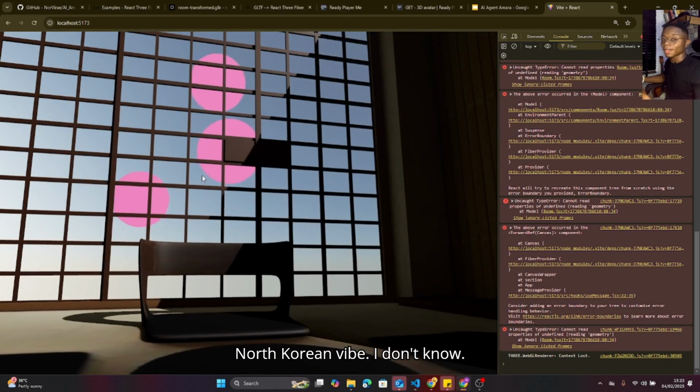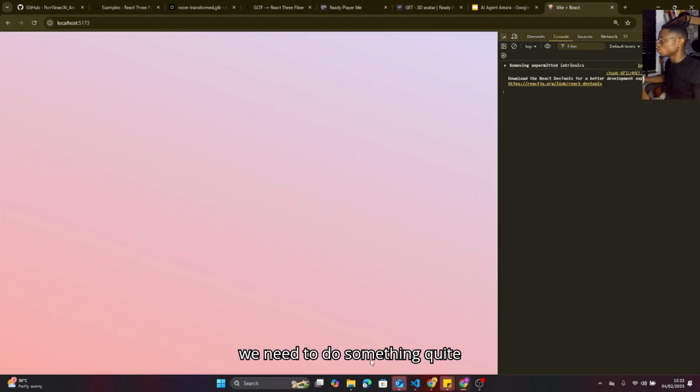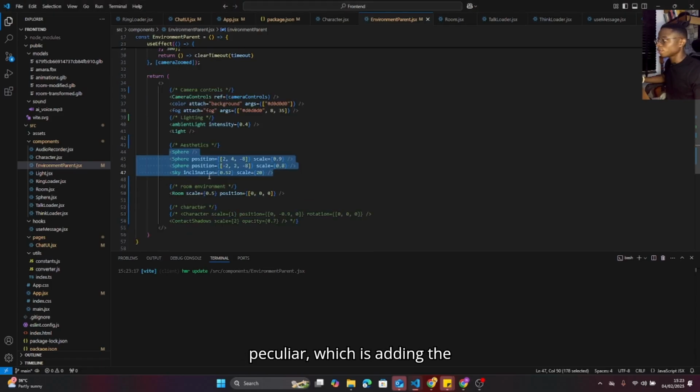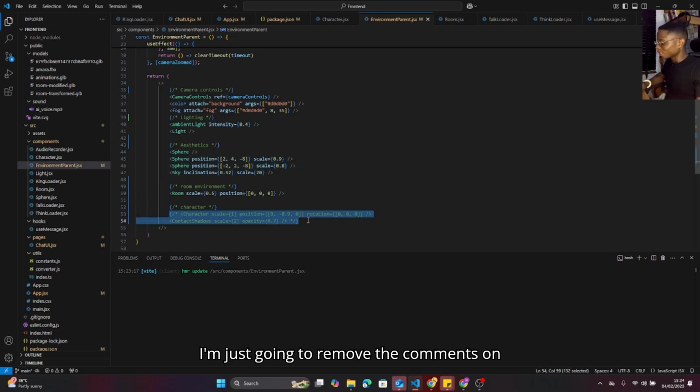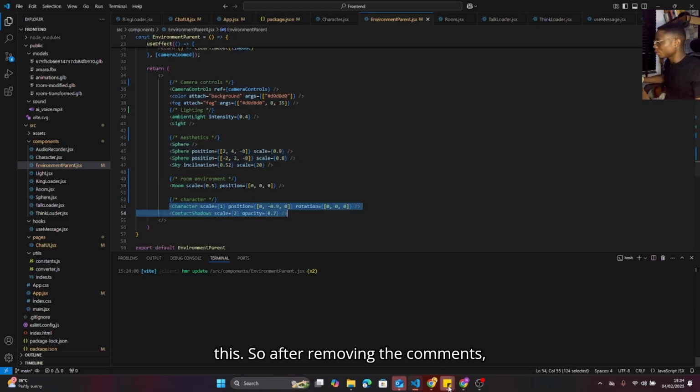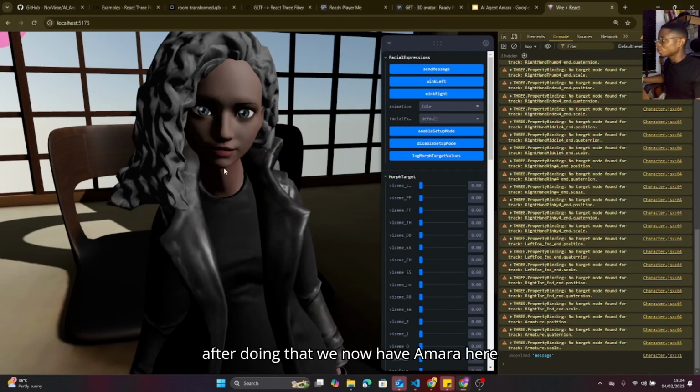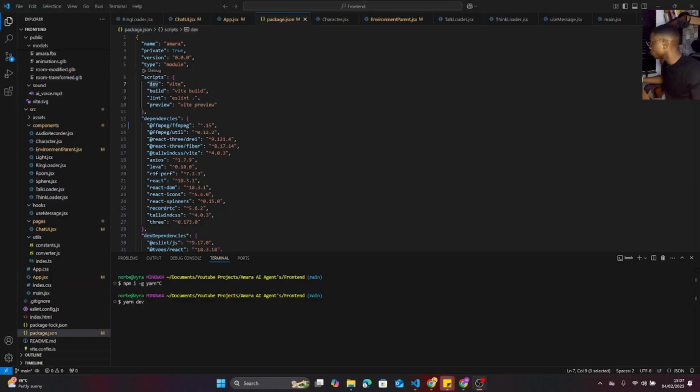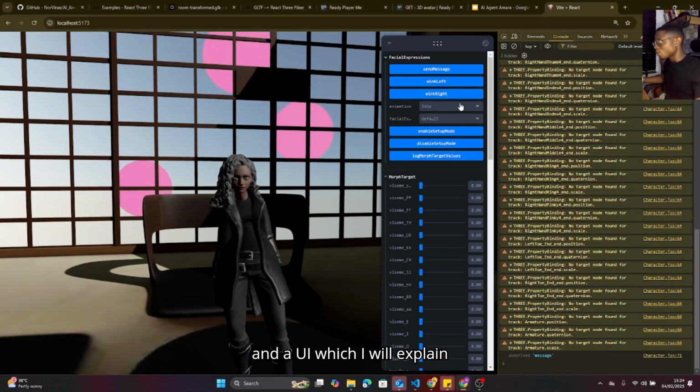I don't know. So the next thing to do is we need to do something quite peculiar, which is adding the character. The character is quite simple to add. I'm just going to remove the comments on this. By the way, removing the comments is Ctrl+/ for VS Code on Windows. So after doing that, we now have Amara here and a UI, which I will explain later.